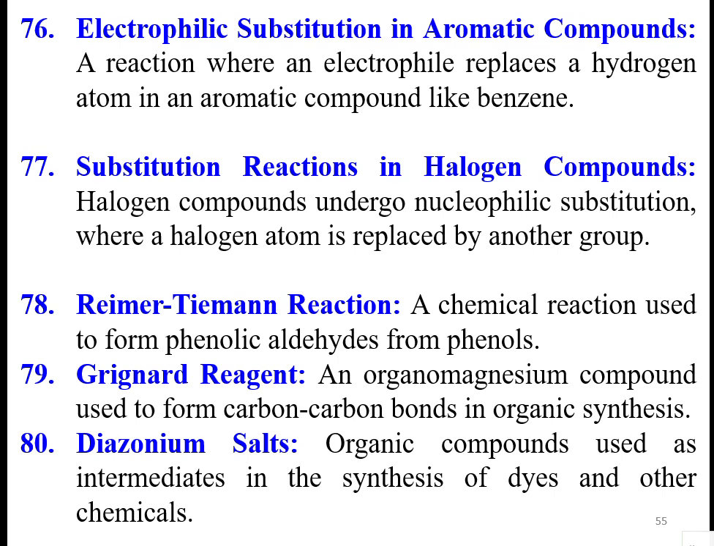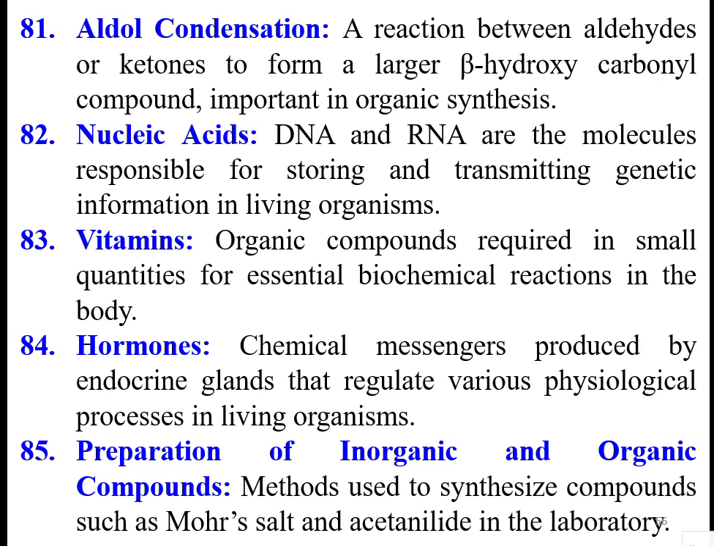Reimer-Tiemann reaction is a chemical reaction used to form phenolic aldehydes from phenols. Grignard reagent, it's an organomagnesium compound used to form carbon-carbon bonds in organic synthesis. Diazonium salts, these are the organic compounds used as intermediates in the synthesis of dyes and other chemicals. Aldol condensation, it's a reaction between aldehydes and ketones to form larger beta hydroxycarbonyl compounds. These are important in organic synthesis.